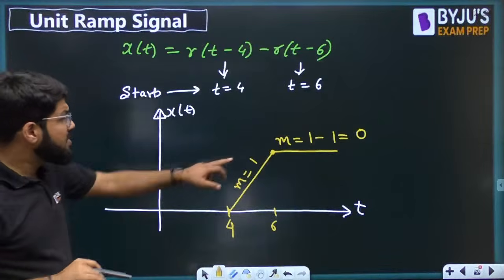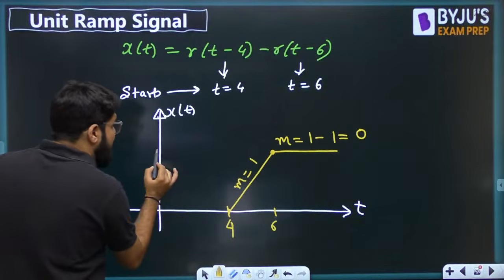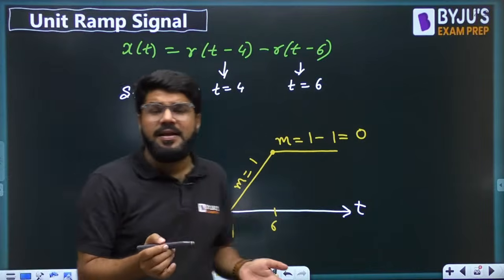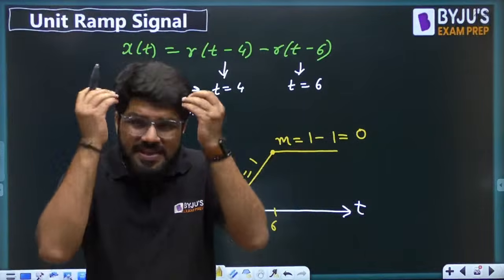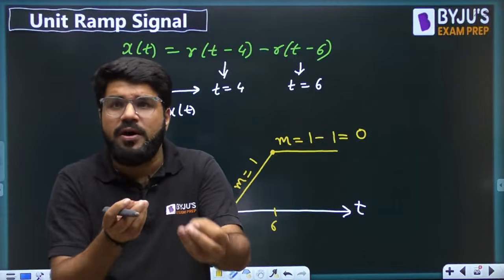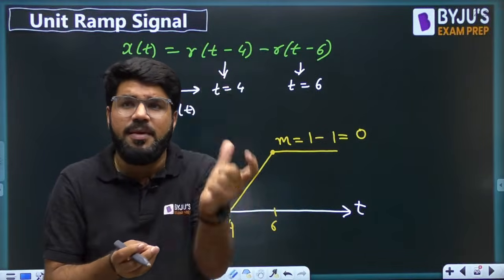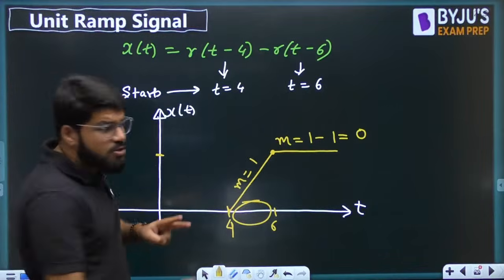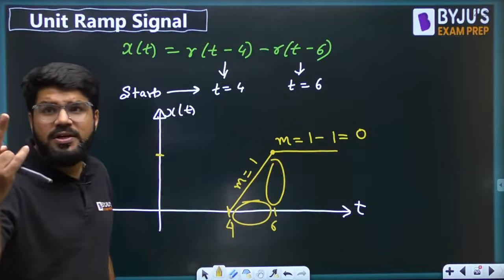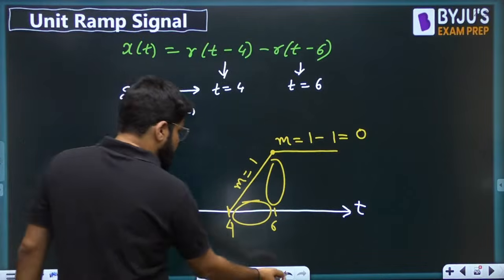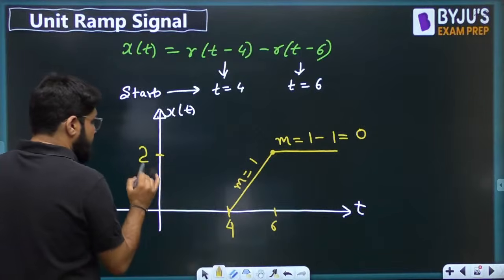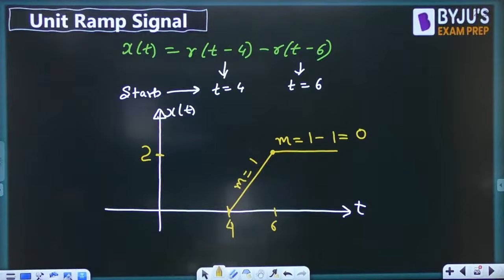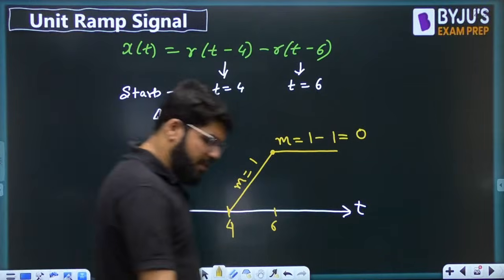Can I tell you what is the value of this height? How much is this height? Can I find out? So simply, guys, I told you the basic definition of slope, especially when two coordinates are given. It is change in y coordinate upon change in x coordinate. So how much is this change? This is 2 units. So this much of change is also 2 units, and this is also 2 units.